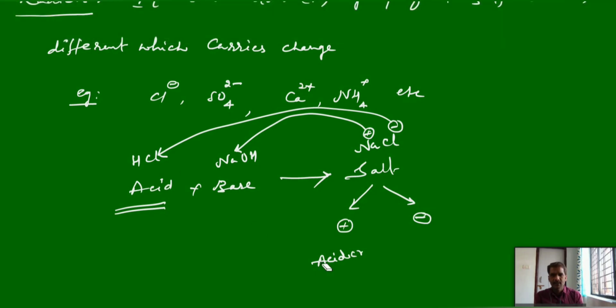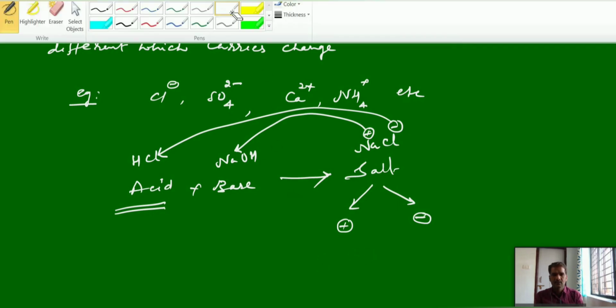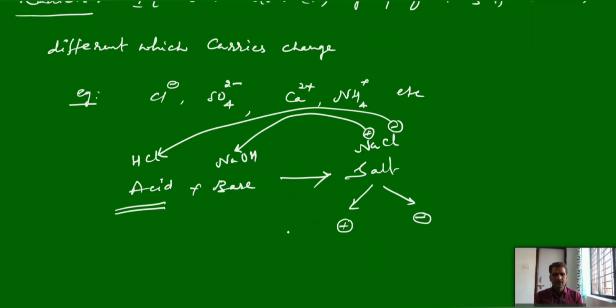Positive is coming from NaOH, I wrote it wrong here. So positive is coming from where? Base. So positively charged species are generally called basic radicals. And negative, Cl minus, is negative. From where is it coming? From acid. So negative charge carrying substances are called acidic radicals.